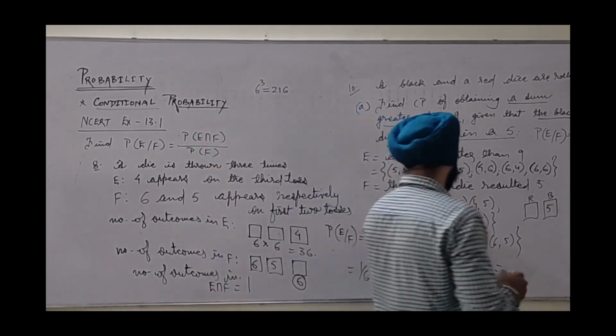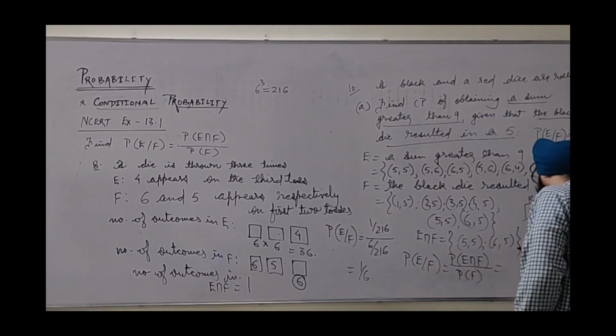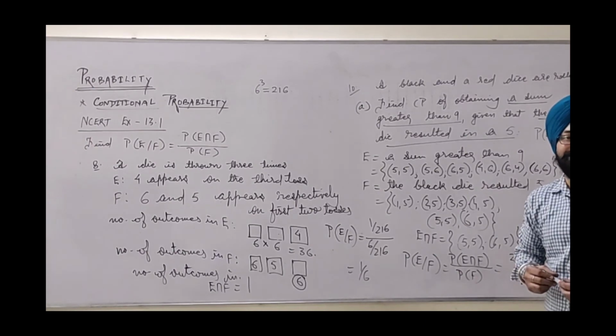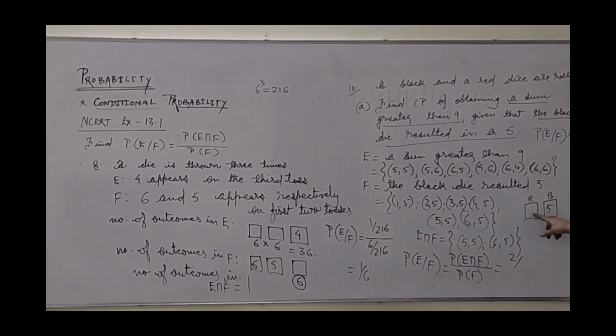So for E intersection F it will be 2 upon, now again the question, how many outcomes are there in total? We are throwing 2 dice. On one it is a 6, on the other it is 6. So the total will obviously be 36 outcomes. So 2 upon 36 divided by P of F, which is 6 by 36. That is 1 by 3.